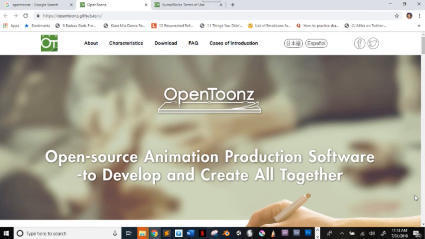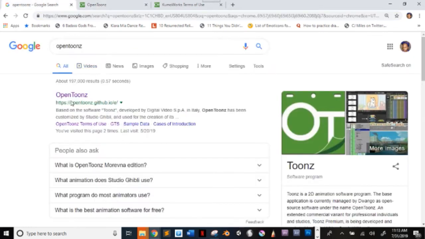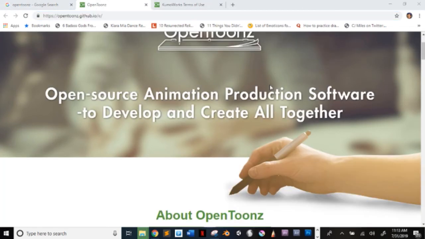Today I'm going to show you how to install OpenToonz, which is an open source animation production software. All you have to do is type the link into a browser or Google search it, and it will come up looking like this. Or you can click on the link in the description below. You're going to scroll all the way down